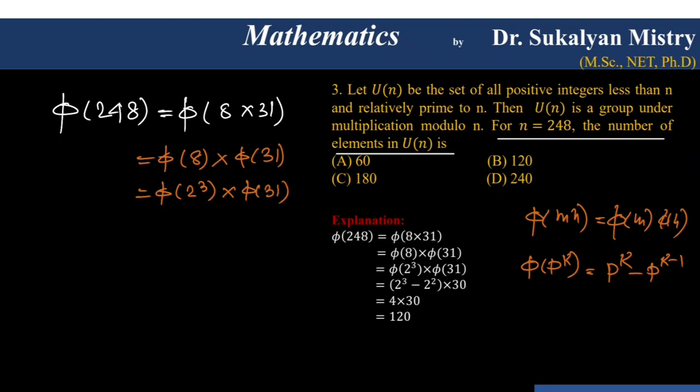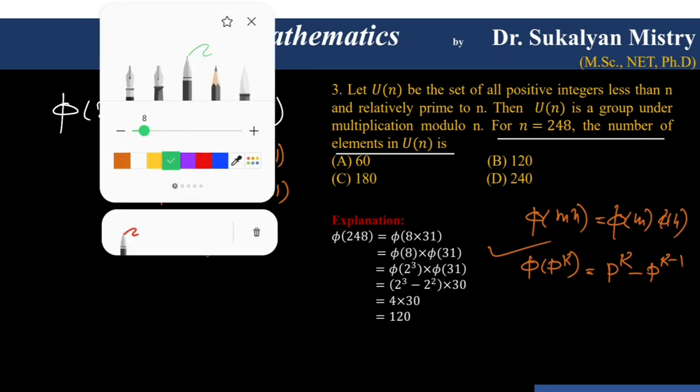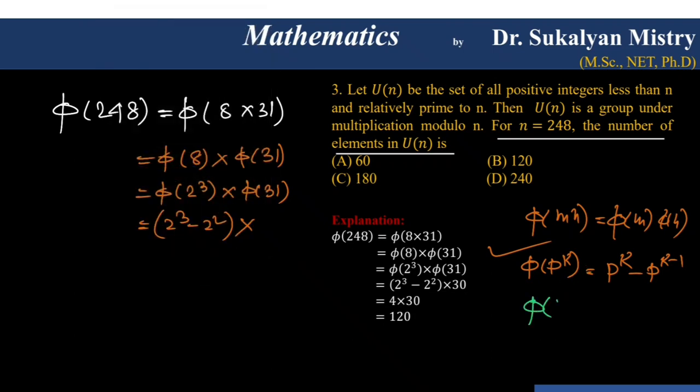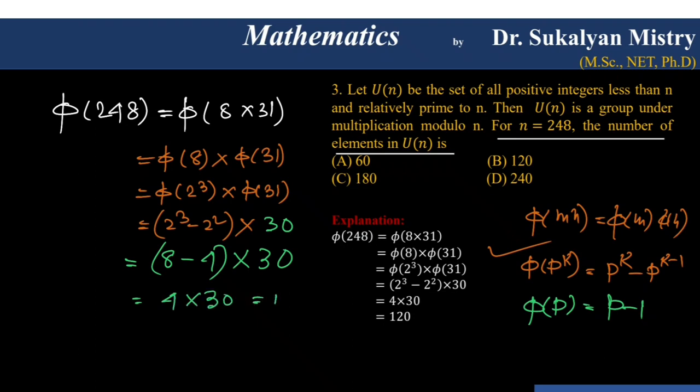So that will be 2 cube minus 2 square, and phi 31. Also if p is prime, phi p will be p minus 1. So phi 31 will be 30, that is 2 cube, that is 8 minus 4, into 30. So that is 4 into 30. So that will be 120. So option D is correct.